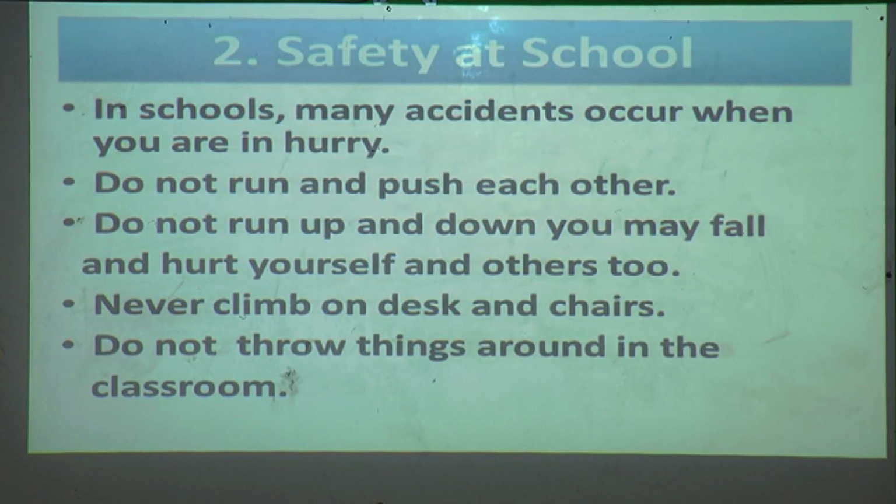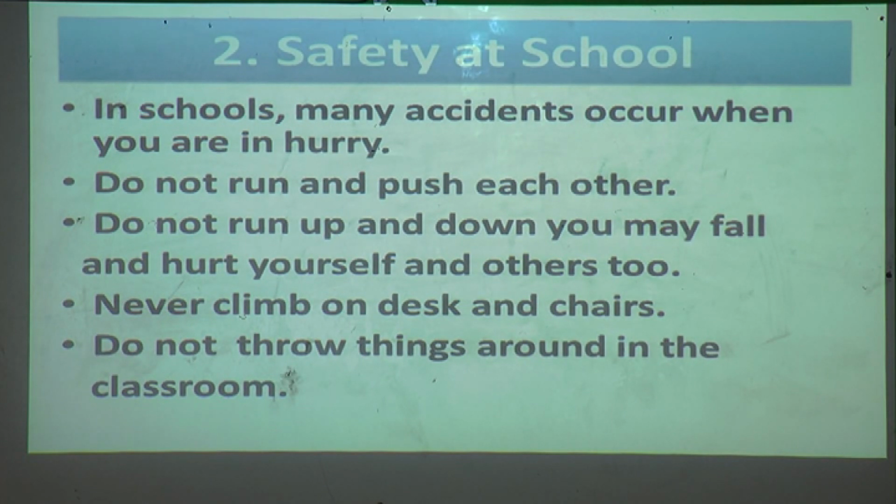Now, we will see what the safety rules at school are. See, in schools, many accidents occur when you are in a hurry. So, you should always be careful in school also. So, what do you have to do to follow safety at school? See, do not run and push each other.